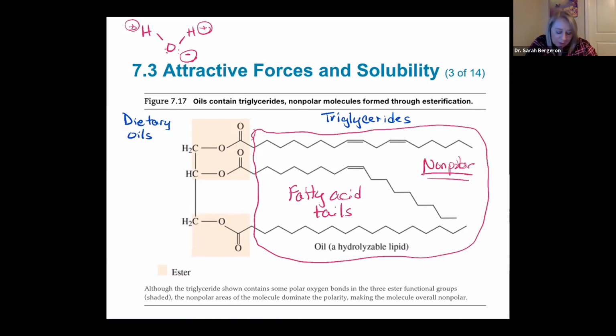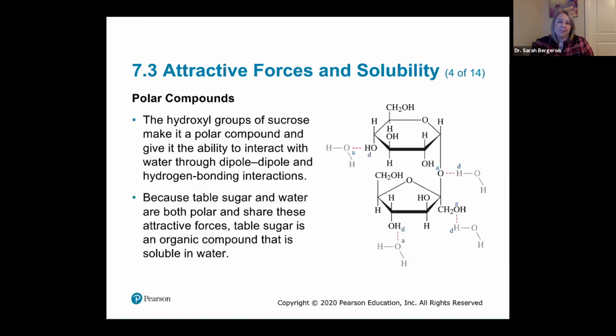So even though you have some oxygens over here that do give partial polarity to the molecule, it's not enough to make a difference. And so what ends up happening is this non-polar characteristic of fatty acids ends up taking over the molecule. And so they are non-polar, and they're not going to want to interact with water.